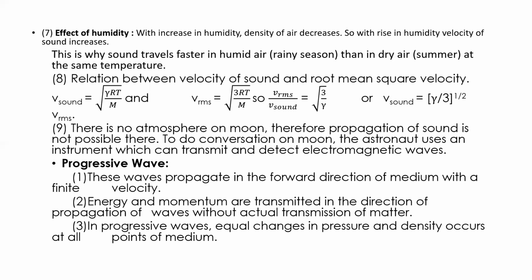Means the matter will not move, only the energy and momentum are transferred. That is called as what? Progressive wave here. Okay, next.